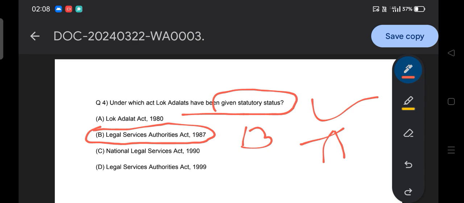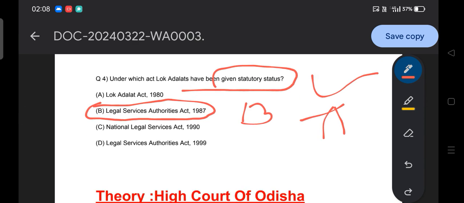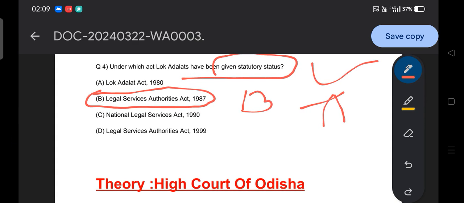Let me clear one thing: before studying Lok Adalat, I directly visited the website of the National Legal Services Authority. There I got the concept, what Lok Adalat is, and its functions and jurisdiction. So it was hard work, effort basically done by me for this aspect, and it's also a new topic for me. It's an interesting topic, you will also learn.